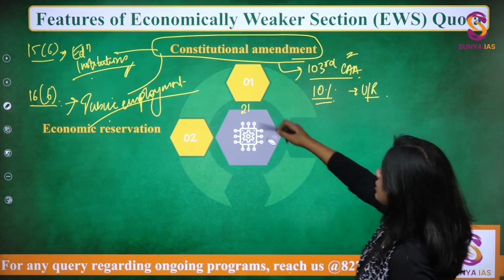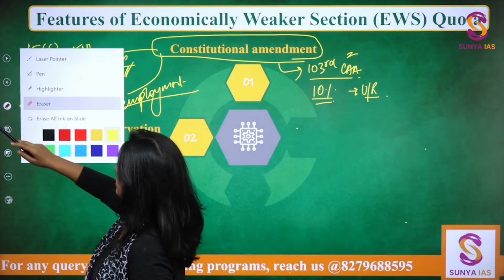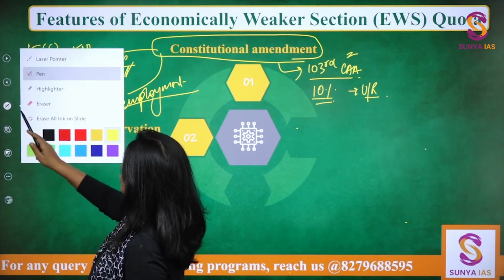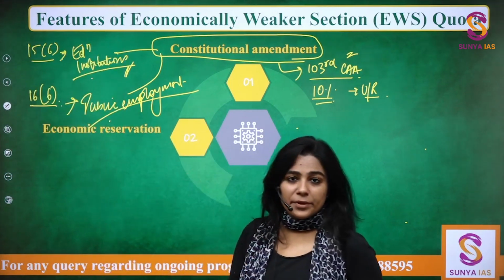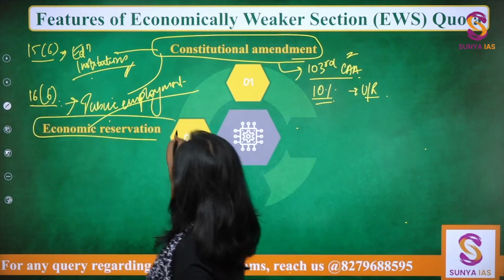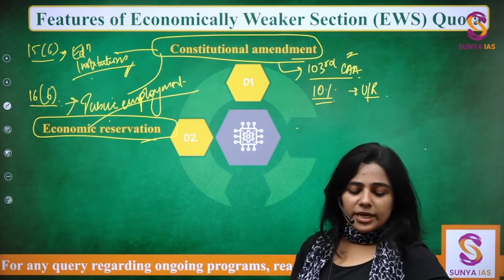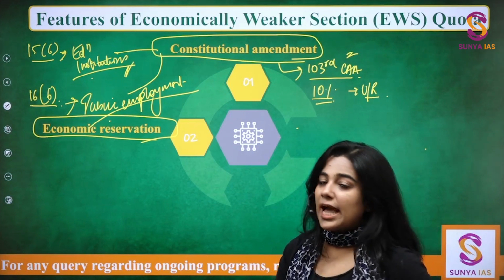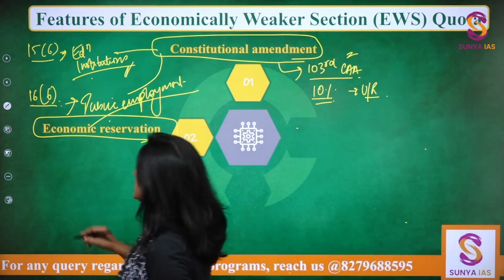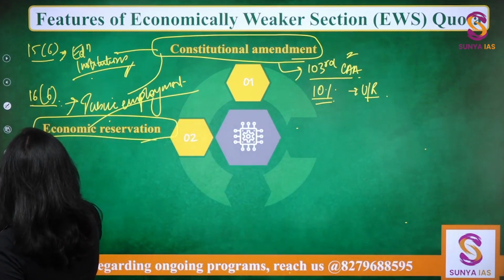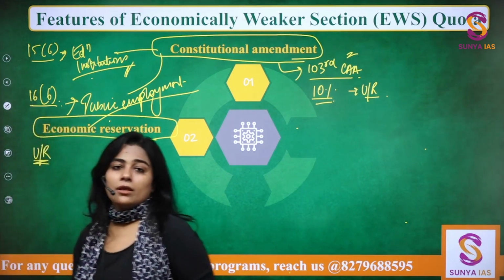Now that we have understood what the constitutional prerogative is, now let's move on to what exactly has happened, that we have moved on from caste based to economic criteria based reservation. And this reservation is for the unreserved category only, right?